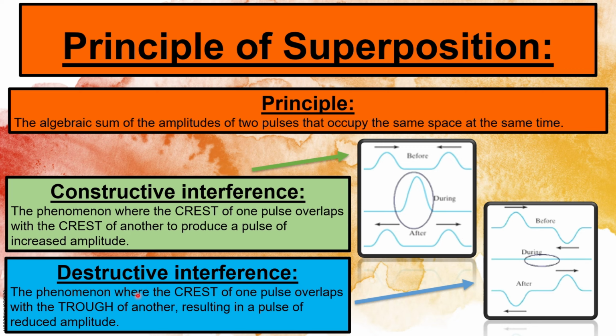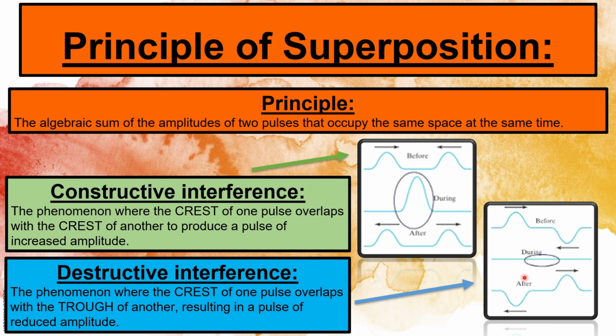Then what is destructive interference? Destruct meaning make smaller, take down, or decrease. So destructive interference is the phenomenon where the crest of one pulse overlaps with the trough of another, resulting in a pulse of reduced amplitude. From this illustration, you can see a crest is approaching a trough.